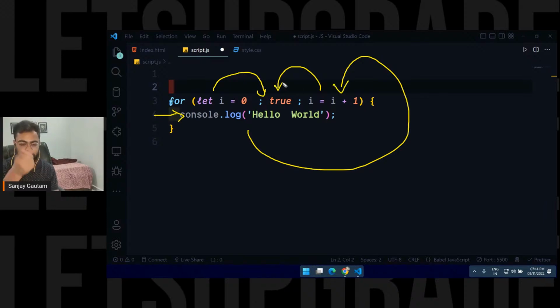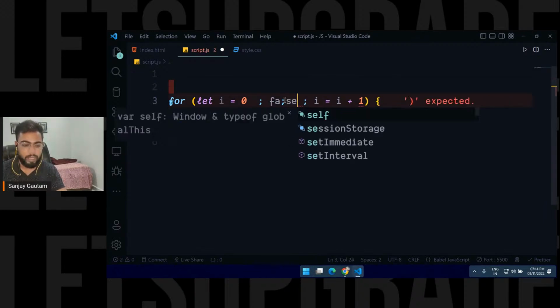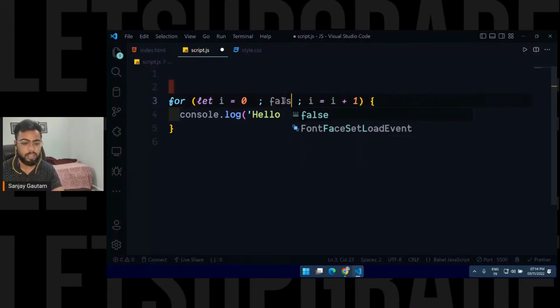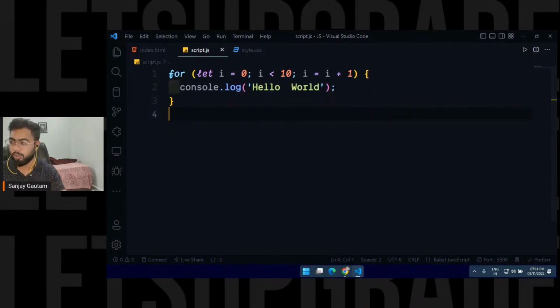So it's a loop basically. This is our first step, this is our second, third, fourth, and then 2, 3, 4, 2, 3, 4, until and unless you have a true here. If you put a false here, as soon as you have a false, it is going to stop the loop. That is why we don't write true and false directly. You will have some sort of condition. The condition I'm going to put here is i less than 10. Now it's a proper loop. Let's open this thing.